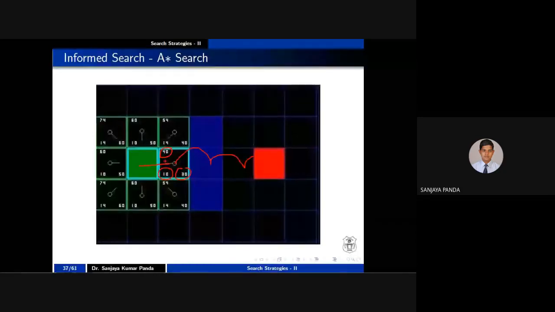Similarly, calculate this cost. This is a diagonal move. If there is a diagonal move, what is the cost? The cost is 14. So this is your current state now. From this current state, what is the cost of reaching the goal state?